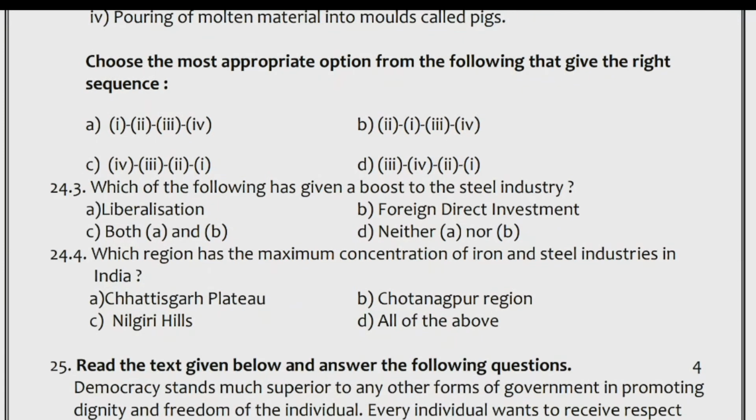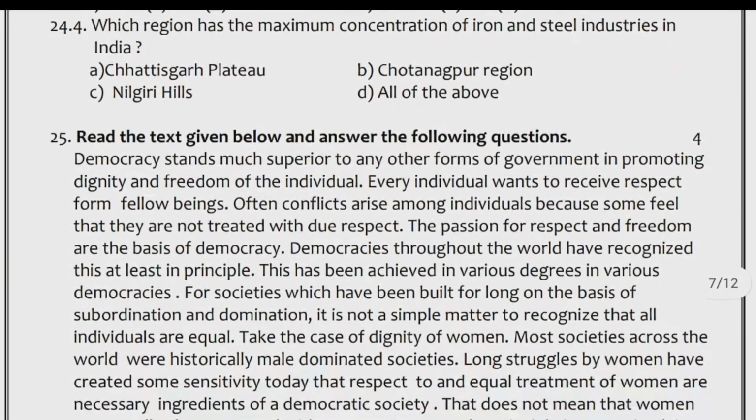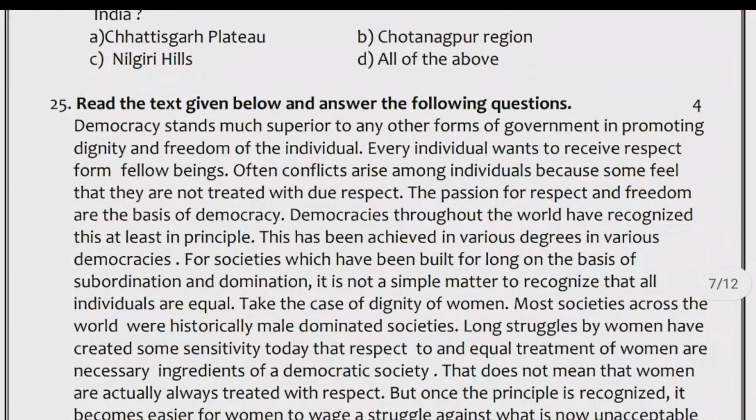Which region has the maximum concentration of iron and steel industries in India? A. Chhattisgarh Plateau, B. Chota Nagpur region, C. Nilgiri Hills, D. All of the above. 25. Read the text given below and answer the following questions.